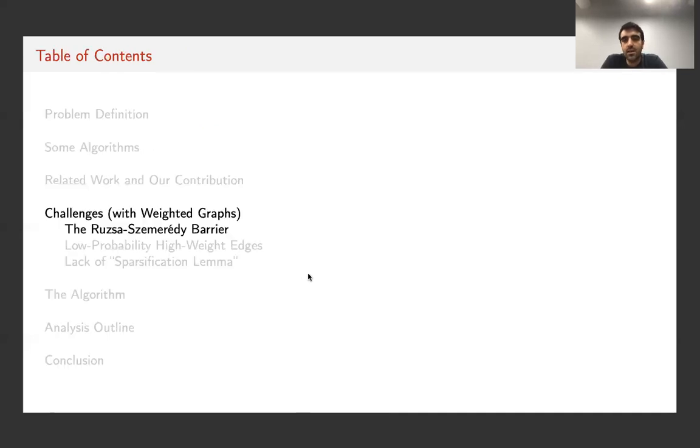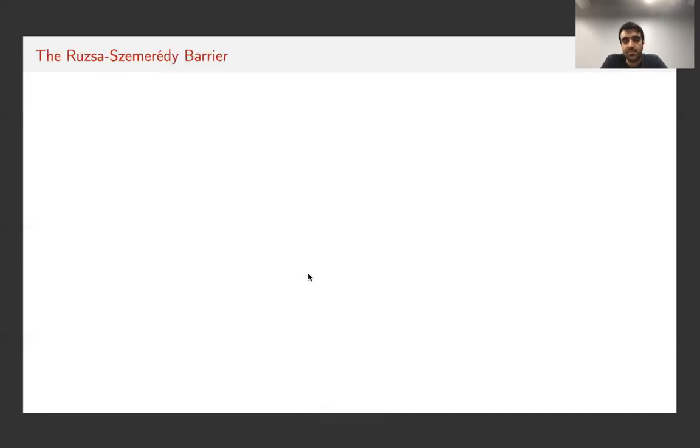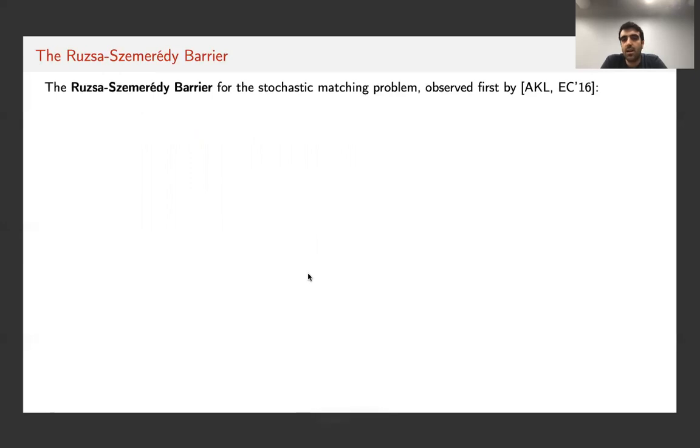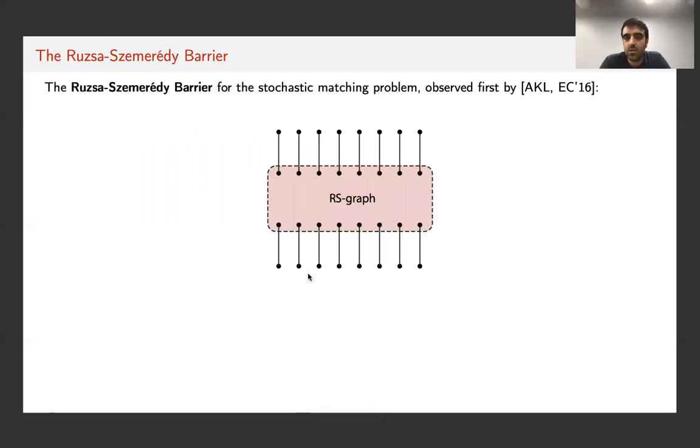The first reason is the Ruzsa-Szemerédi barrier, which was pointed out in the work of Assadi, Khanna, and Li in 2016. I won't go through the details of this construction, but basically, it has a Ruzsa-Szemerédi gadget inside. These are graphs that are dense, and at the same time, their edge set can be partitioned into many edge-disjoint induced matchings.